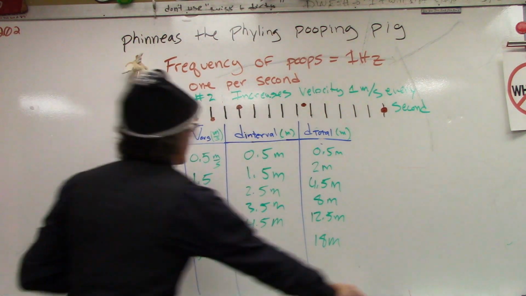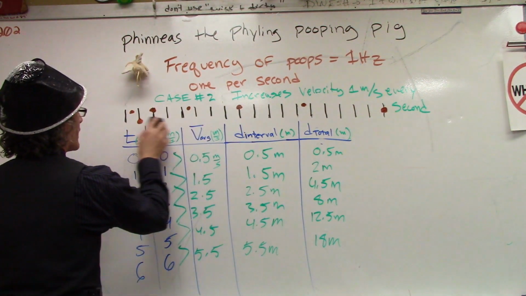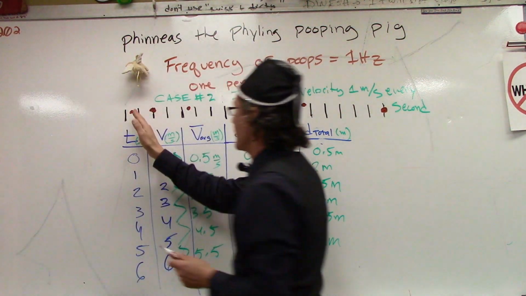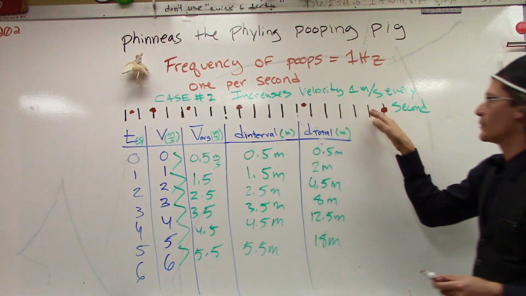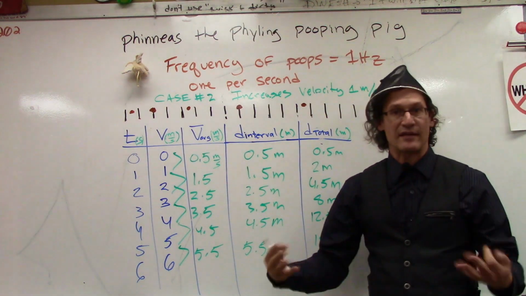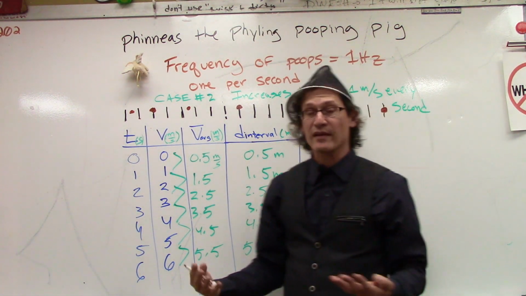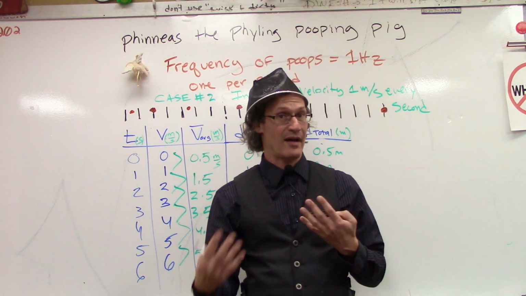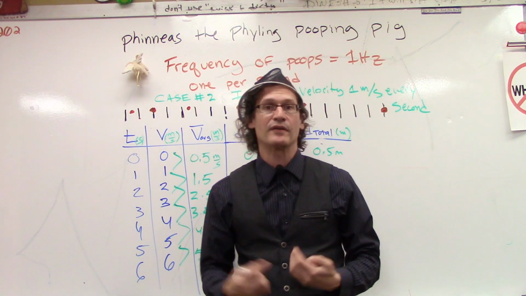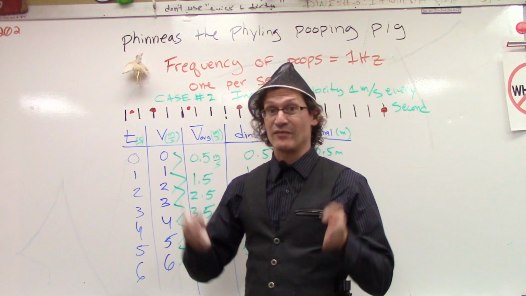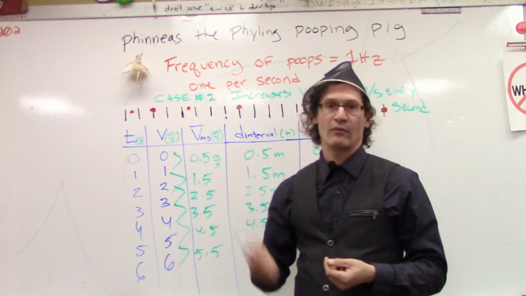Okay, so here's the constant velocity, and what we're seeing here is that the gap between the dots, the interval between the dots, is ever increasing. That's a sign of acceleration. So we can actually track not only where he is, but whether or not he changes velocity because of his very consistent talent of pooping once per second.